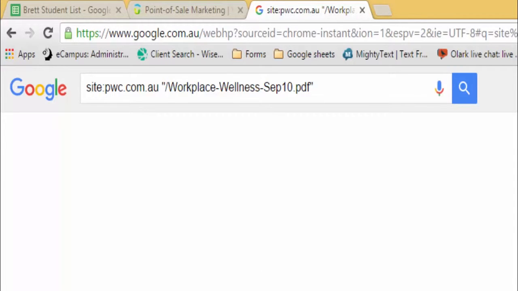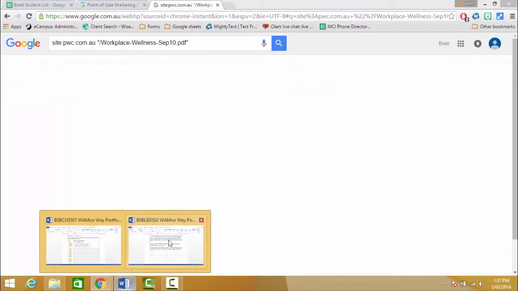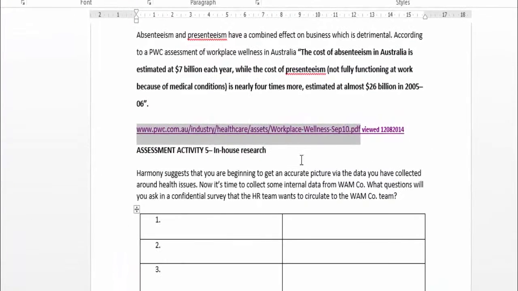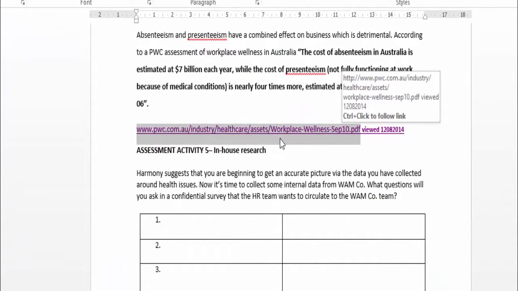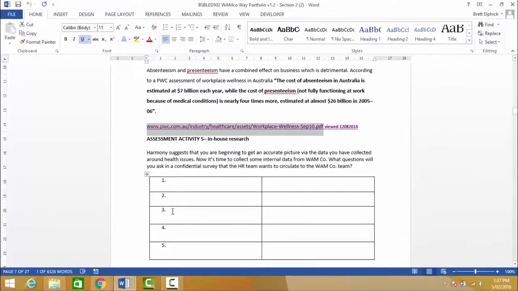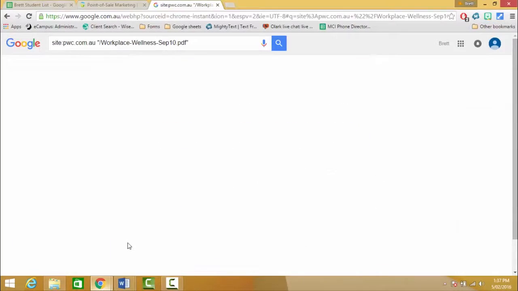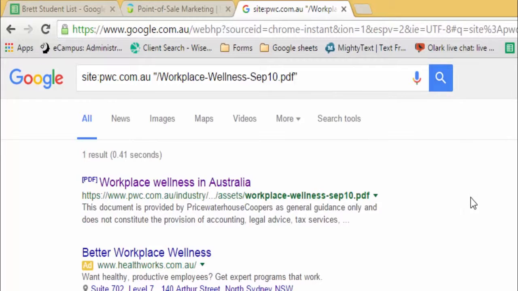And we know from the link that it's a PDF, and we've got this workplace wellness. What I've done is I've put it into quotation marks and put part of that link exactly as it is. And when we do that, we've only got one result, and funnily enough, it's actually our correct link.